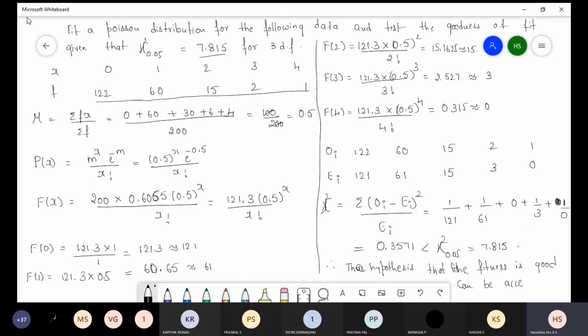Yes, if it is less than the value, the degree of freedom what they have asked in the question, then the fitness will be good and the hypothesis will be accepted. If it is greater than, then the fitness is not good, the hypothesis can be rejected.